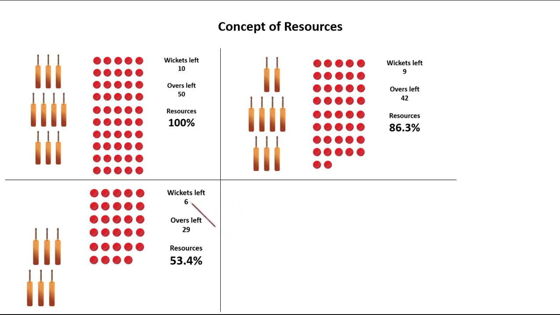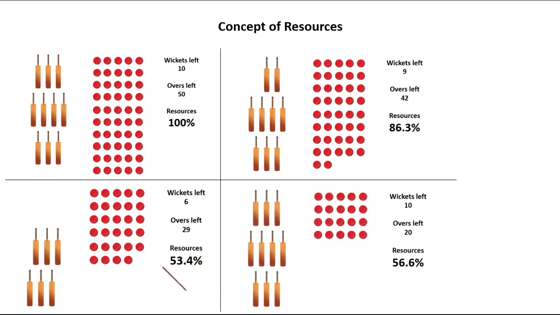Similarly, with 6 wickets left and 29 overs remaining, the resources are 53.4%. And in the very same manner, in a 20-20 match, when 20 overs are given and 10 wickets are remaining from the very beginning, we consider 56.6% of the resources available to each team. So if a 50-50 match has 100% of the resources, a 20-20 match does not have 40% of the resources, it has 56.6%. A close number to this, because all the 10 wickets are intact, only the number of overs is reduced.